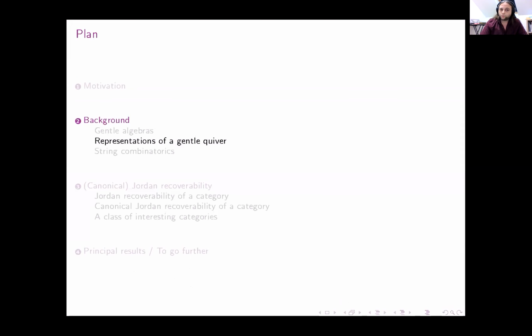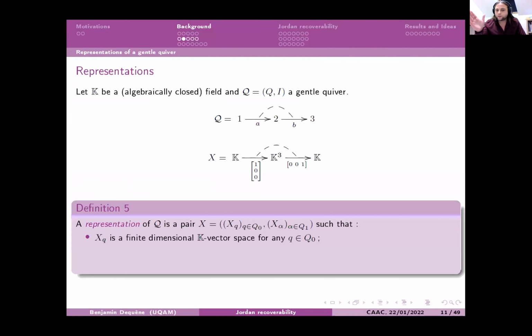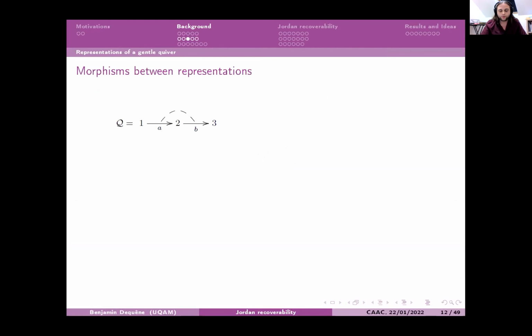Next, I will talk about representations of a gentle quiver. So what is a representation of a gentle quiver? You have a quiver, here an example, and you just place a k-vector space at each vertex, and you also choose a linear transformation at each arrow, and you have to satisfy the fact that if the concatenation of 2 arrows is in the ideal, then the composition of the functions has to vanish. So yes, just a little thing about that. We can introduce the dimension vector of a representation, that is just the vector of all the dimensions of the vector spaces in your representation.